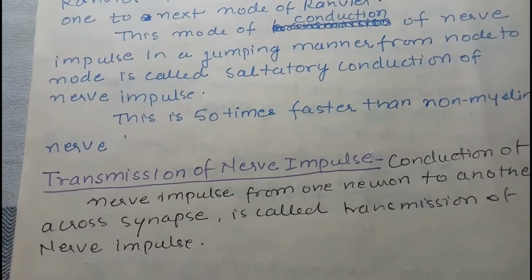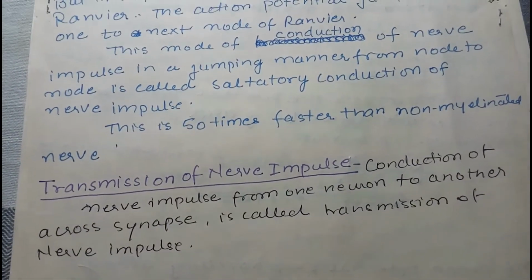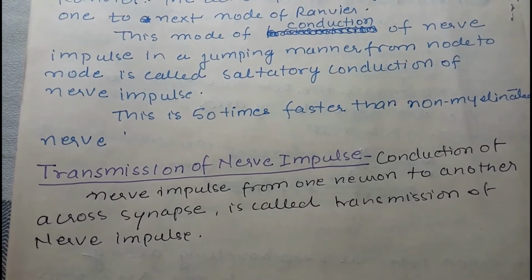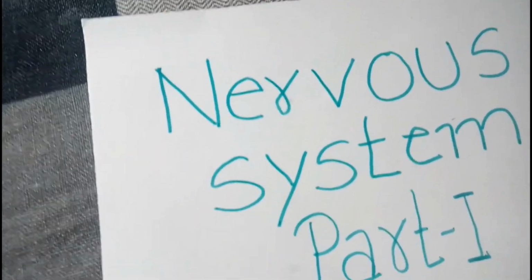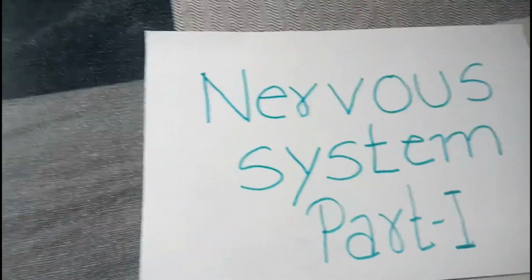Now we'll be talking about the transmission of nerve impulse. Conduction of nerve impulse from one neuron to another across the synapse is called transmission of nerve impulse. Now we have talked about the conduction. Now we will talk about the transmission which occurs from one neuron to another.